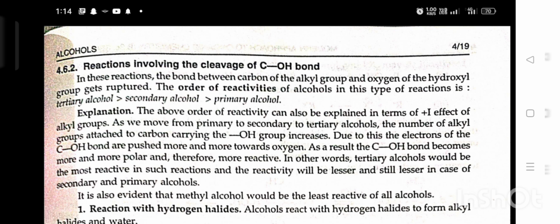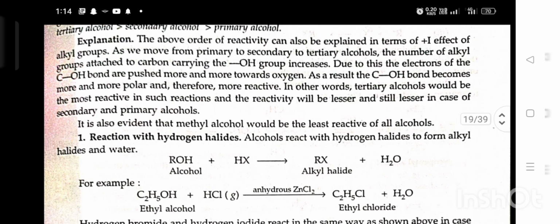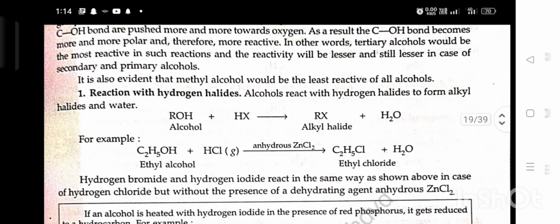It is the evidence that methyl alcohol would be least reactive of all alcohol. First, reaction with hydrogen halide. Alcohol reacts with hydrogen halide to form alkyl halide and water. Alcohol plus HX gives alkyl halide plus water.